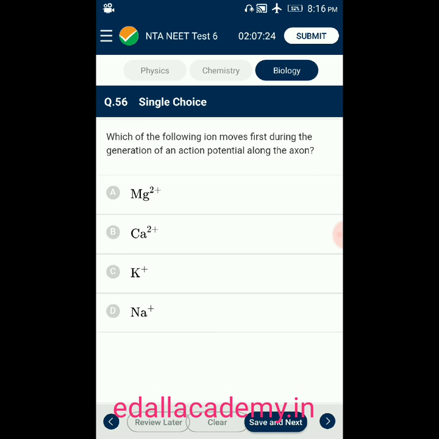Question number 56. Which of the following ion moves first during generation of an action potential along the axon? Option A Mg2 plus, option B Ca2 plus, option C K plus, option D Na plus. The answer is Na plus. Na plus moves first during the generation of an action potential along the axon. So the correct option is D.